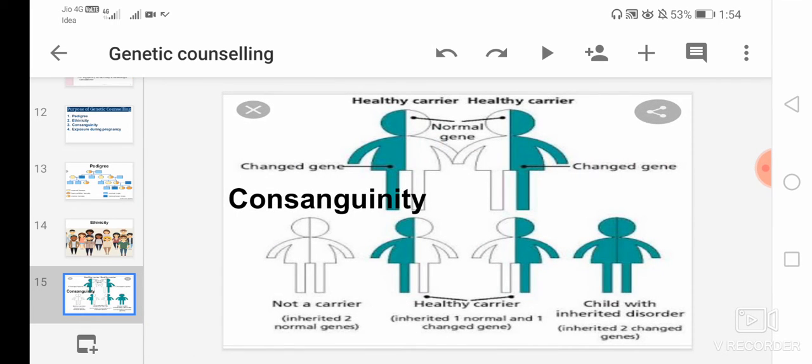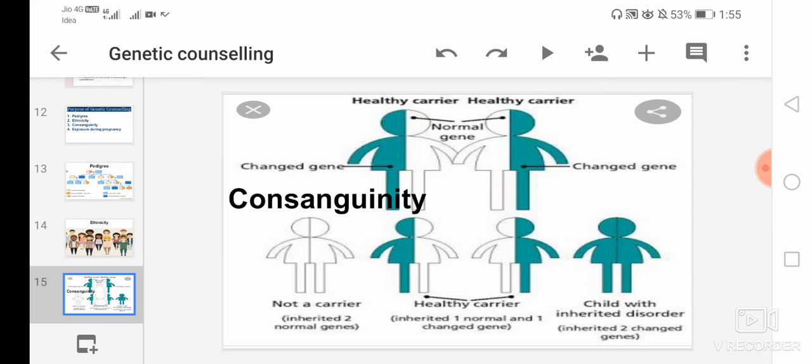Then third is consanguinity. Another question the genetic counselor will ask when obtaining a family history is whether the couple are related to one another by blood. The practice of marrying or having children with a relative is infrequent in the United States but is more common in other countries. When two people are related by blood, there are increased chances for their children to be affected with conditions that are inherited in the recessive pattern.